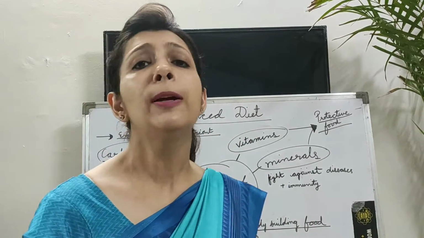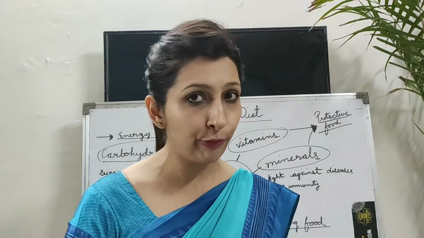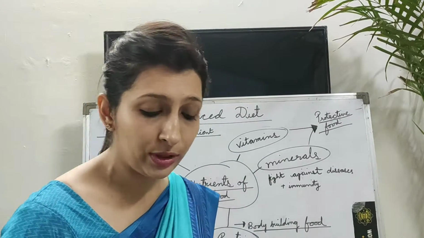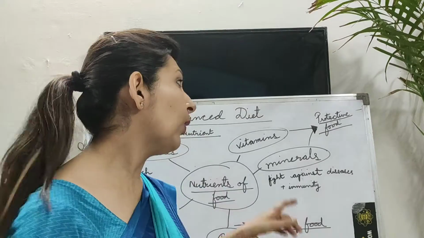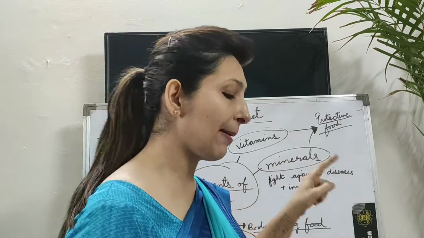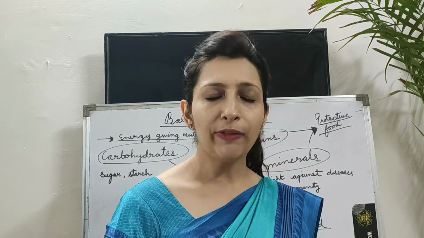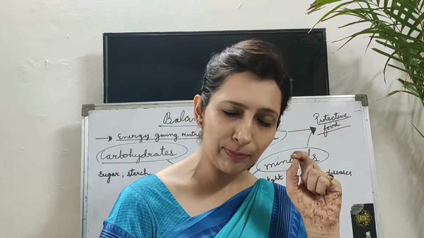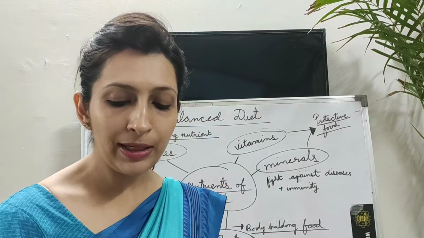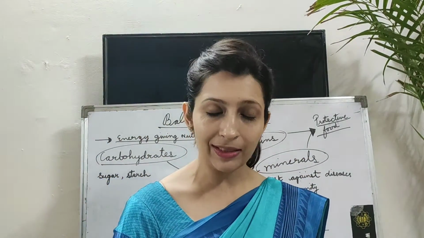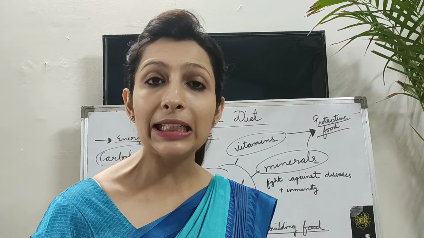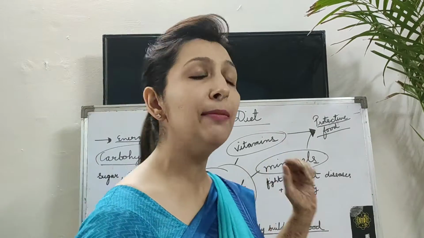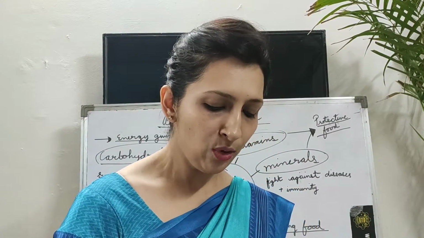In all the green leafy vegetables, in fruits and sweet fruits. Vitamins are present there, whereas minerals are present in your salt. Okay, we don't need much minerals. We need minerals in less quantity. Minerals are present in salt, that is iodine. Then we have calcium, magnesium. They all come in the mineral form. Okay.